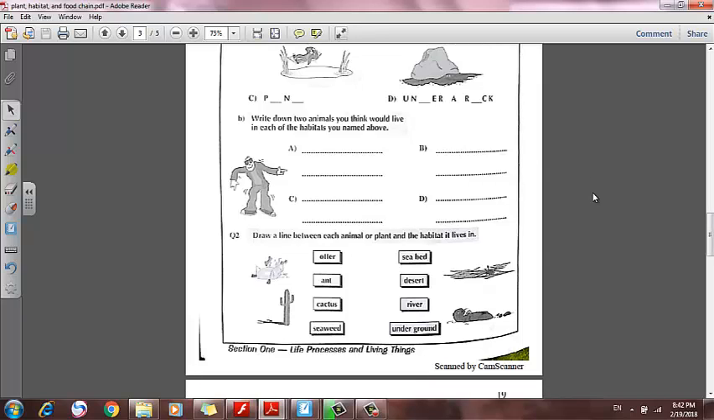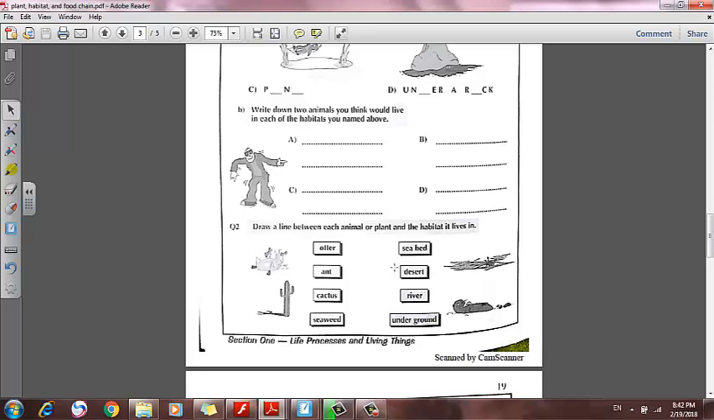Draw a line between each animal or plant and its habitat. Otter, river. Ant, underground. Cactus, desert. Seaweed, in the seabed.